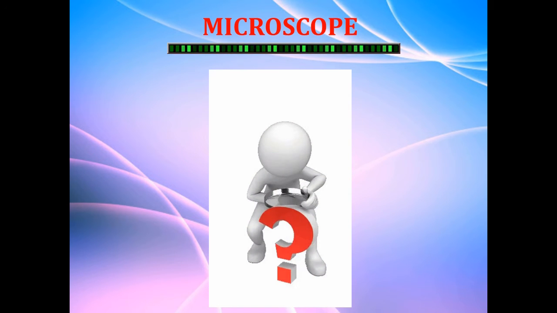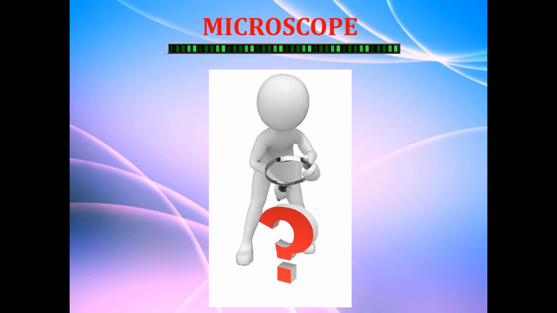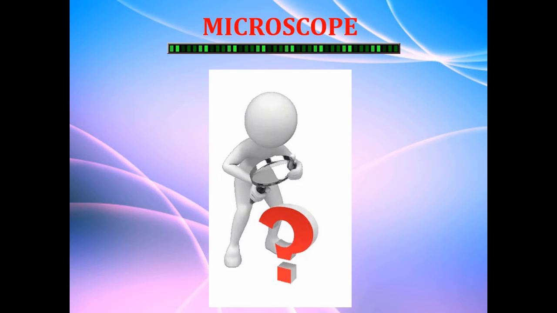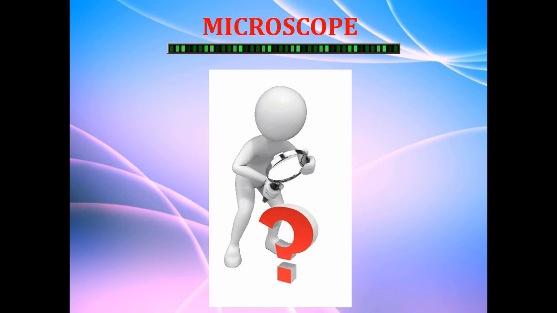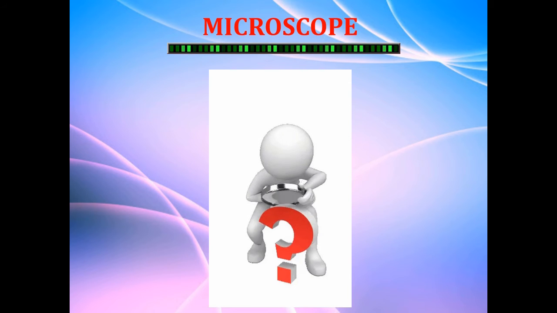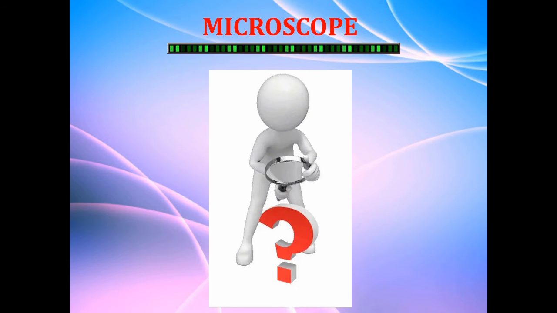So the first optical instrument which we are going to discuss is the microscope. There are many types of microscope like electron microscope, compound microscope, simple microscope, etc. But in your syllabus 2 types of microscopes are mentioned. One is the simple microscope, nothing but a magnifying lens which you can see in the animation, and another one is the compound microscope. We will discuss one by one in detail.